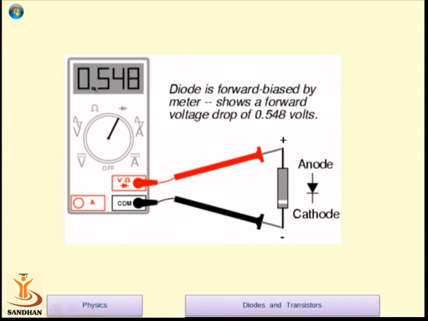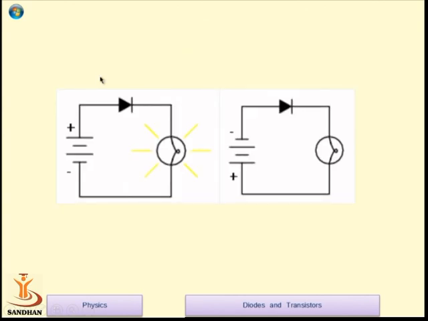So if you are getting a certain voltage, it means the diode is in forward bias. And condition number 2, if it is not showing you anything, overload, that is your reverse bias condition. This is how you can check your diode.